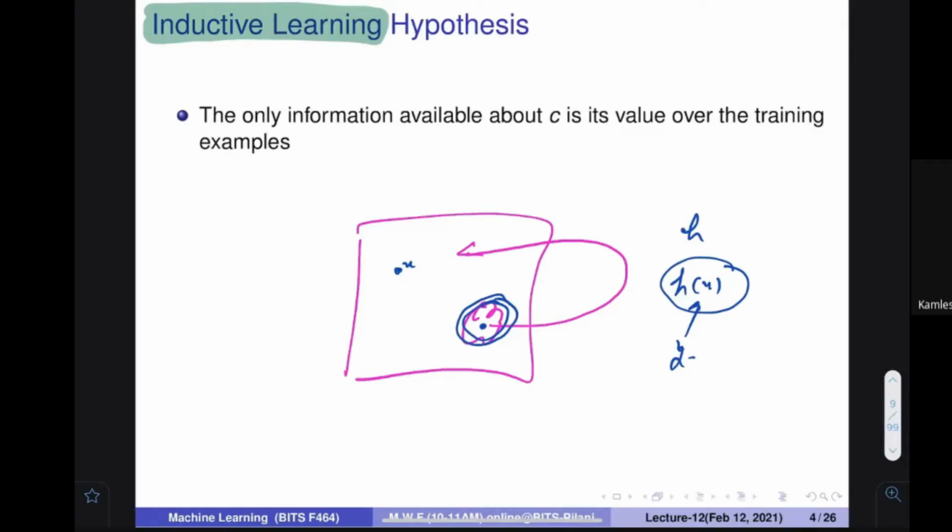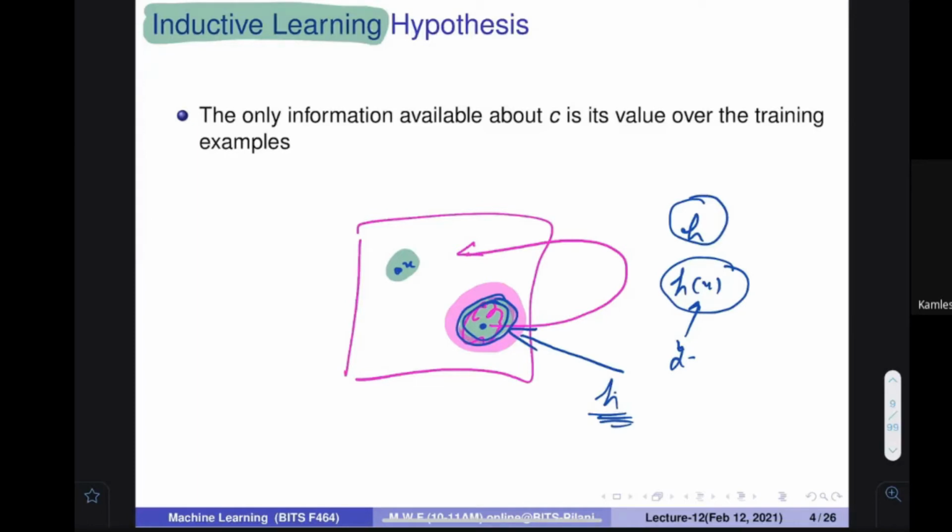What does it mean? It means that you are learning only to understand the target value for the things which are actually outside your scope. So the inductive learning hypothesis, the assumption that it throws to you, is this: the only thing you know about the things is this database. So if you want to make this function good, you can only make it good on this. Since our purpose is not to use this function on this, what you can do is only make your hypothesis function better on this.